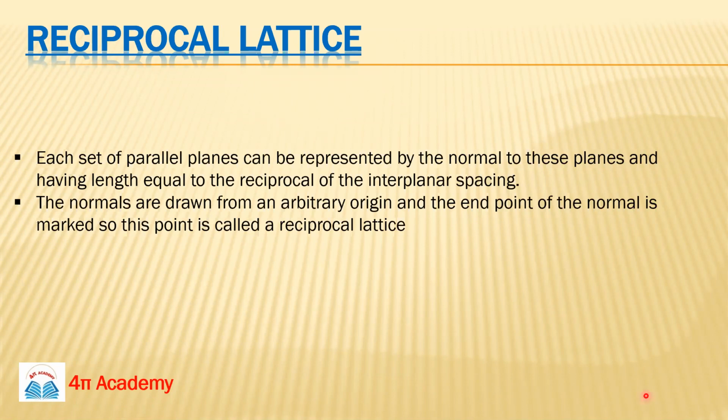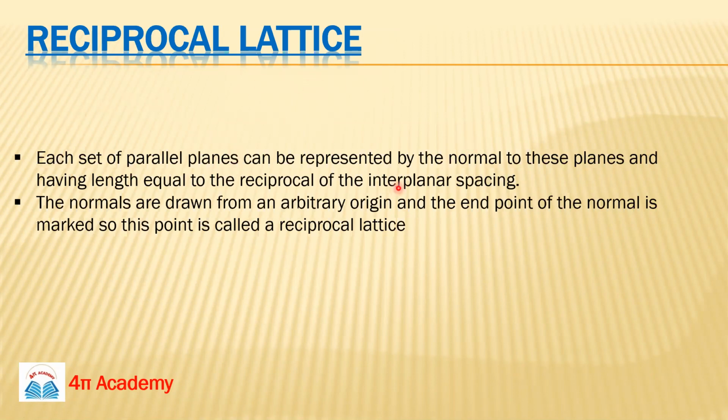If we want the definition of the reciprocal lattice, basically each set of parallel planes inside the direct lattice can be represented by the normal to these planes, having length equal to the reciprocal of the interplanar spacing. In the direct lattice you have a set of parallel planes.